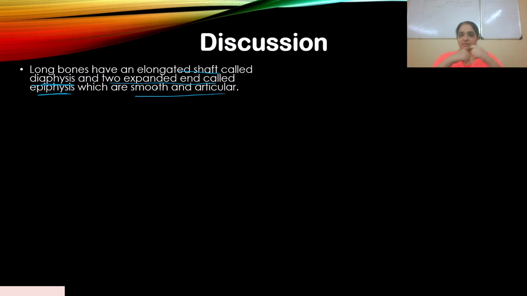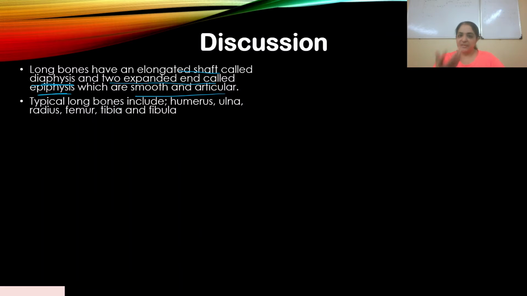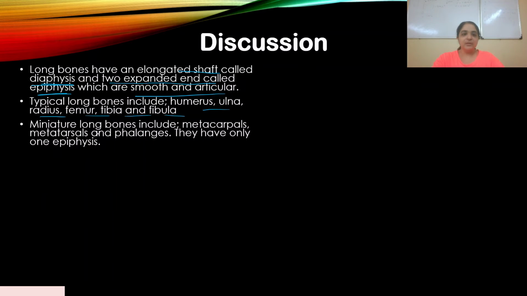They connect with the other bones. Typical long bones include humerus, ulna, radius, femur, tibia, fibula, right? The miniature long bones include metacarpals, metatarsals, and phalanges. They have only one epiphysis.